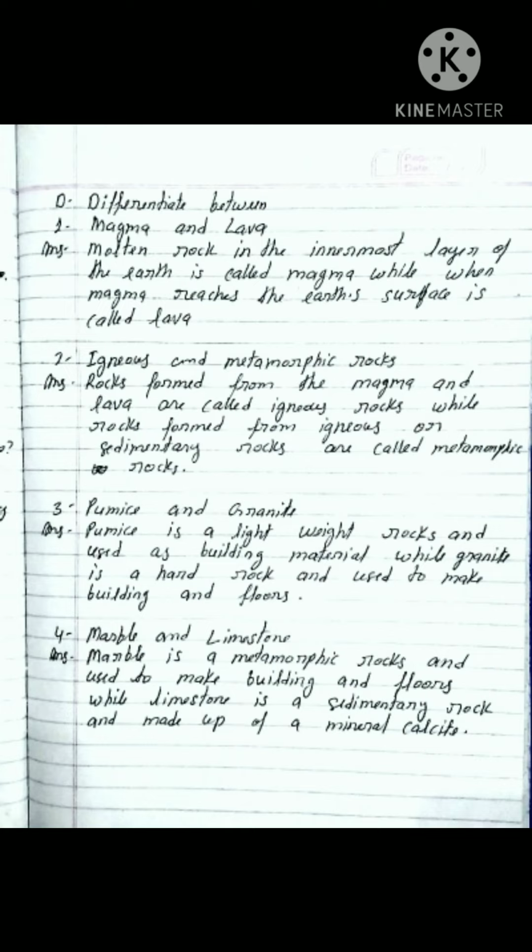pumice and granite. What is the difference between pumice and granite? You know that pumice is a lightweight rock, and pumice is formed by lava froth. Air is trapped inside pumice stone, and this makes it very light. It is used as a building material like concrete blocks, as a teeth polishing powder by dentists, and as a scrubber to remove dead skin cells from the body.